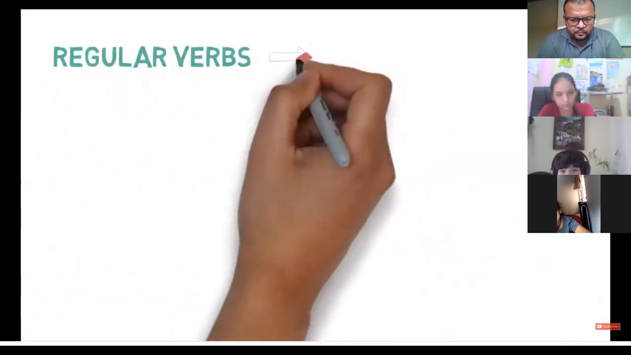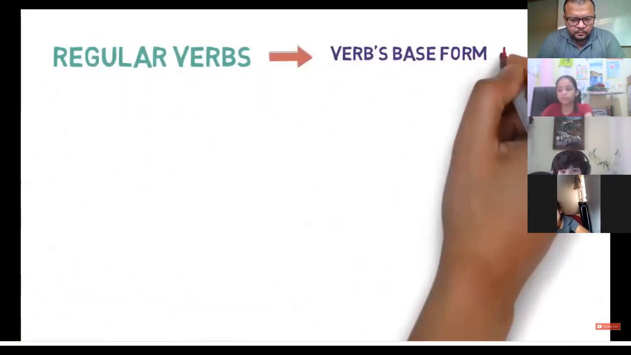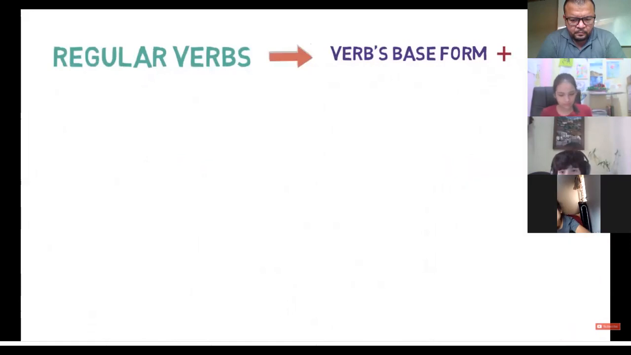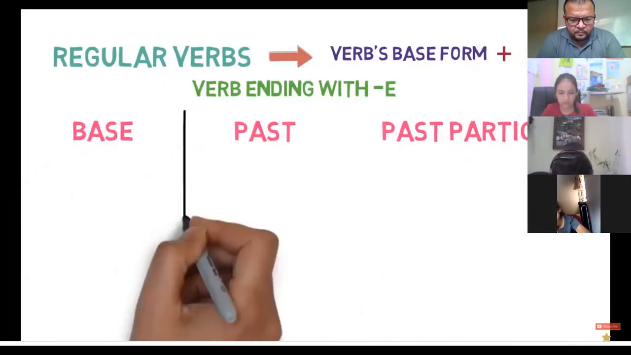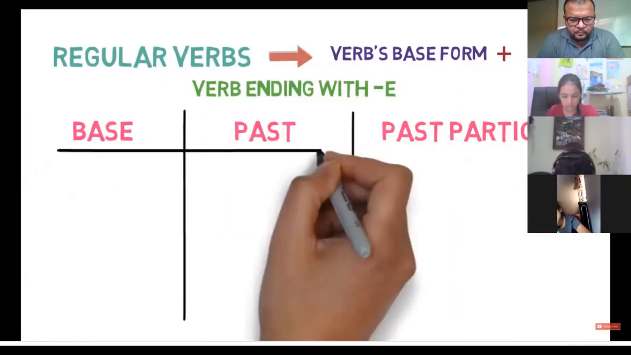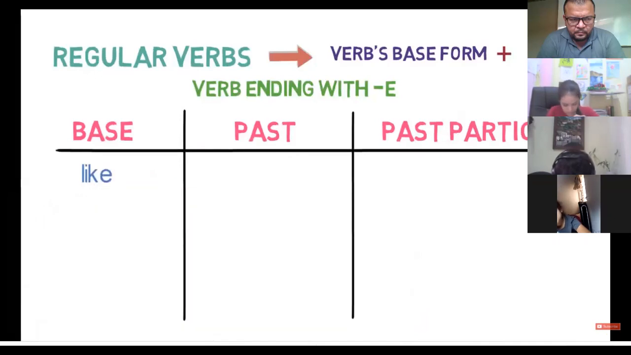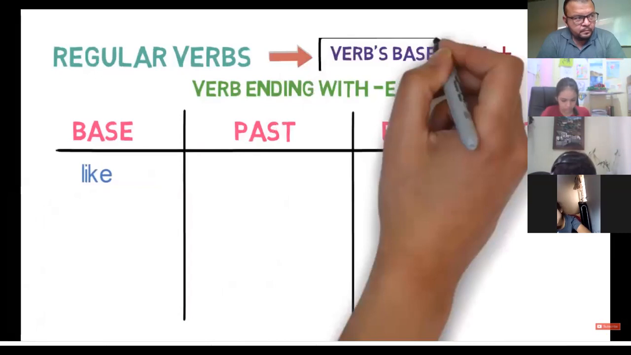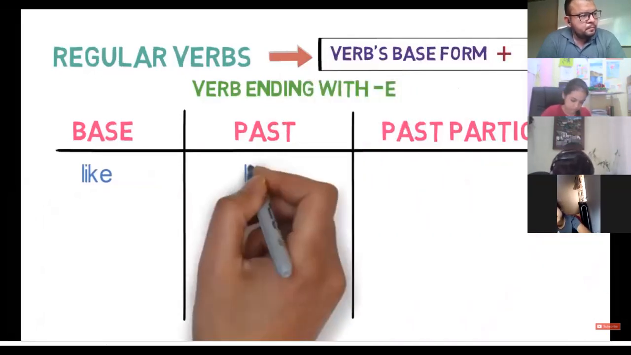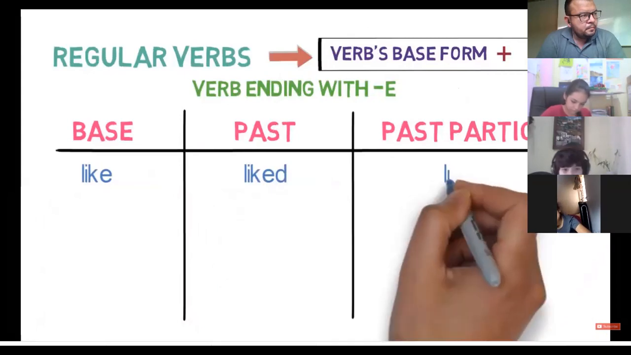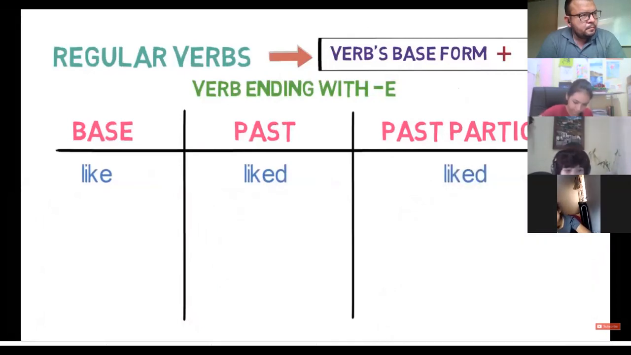Regular verbs formed by adding d to the base form of the word. If a verb ends in e, we simply add d to convert it into past and past participle form. For example, like. Here the word ends with e, so we just add d after e for getting the past and past participle forms. It will become liked for past and past participle form both. Let's look into two more examples.